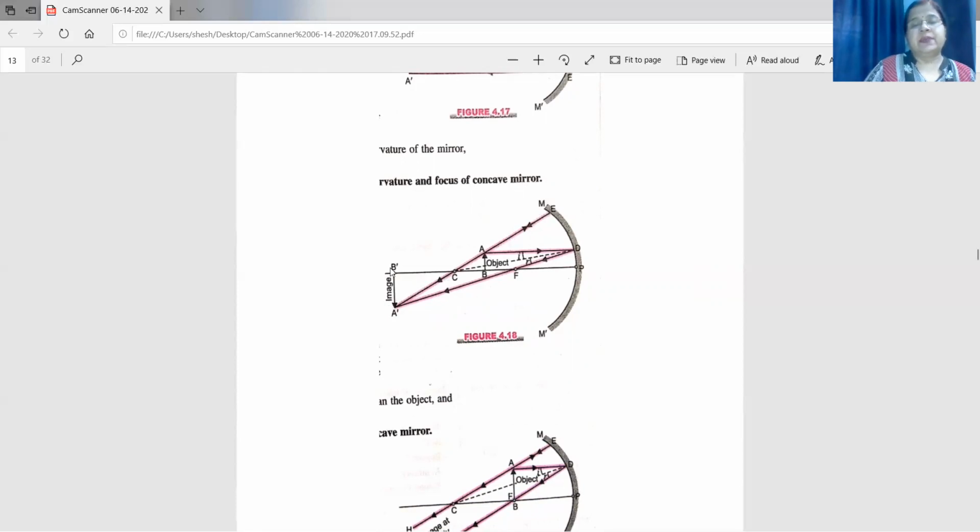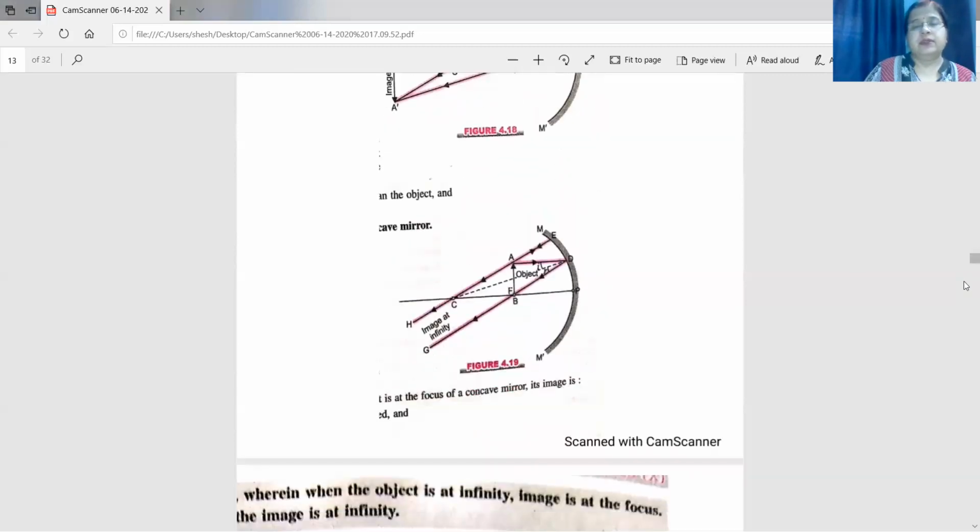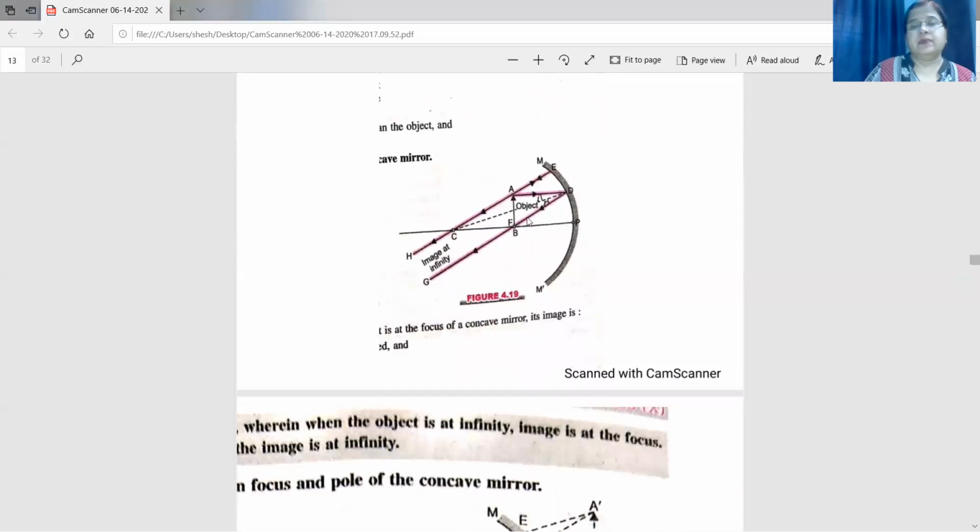Here A dash B dash is the image obtained and it is inverted. As it is inverted, the image is real. So what is the nature of image obtained when the object is between F and C? It is real, inverted, magnified. See, compare the size. It is magnified, and where is it obtained? Beyond C.